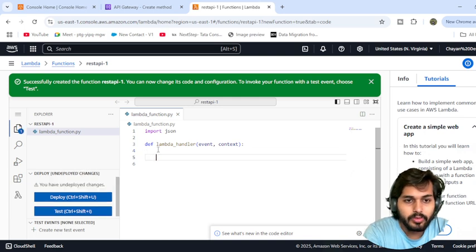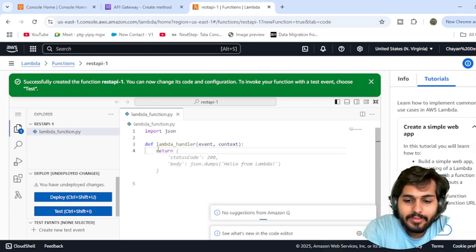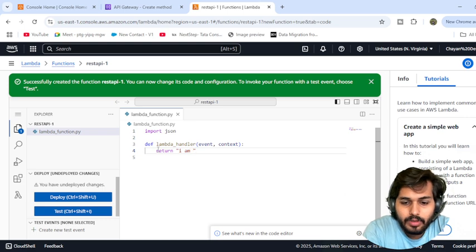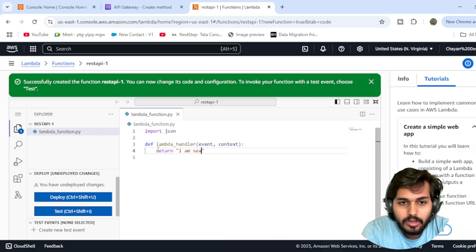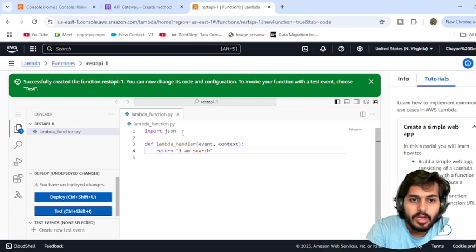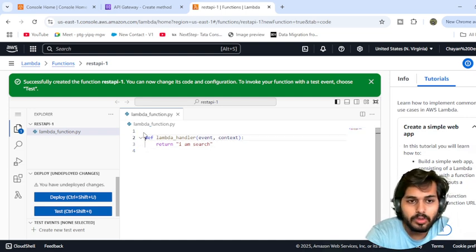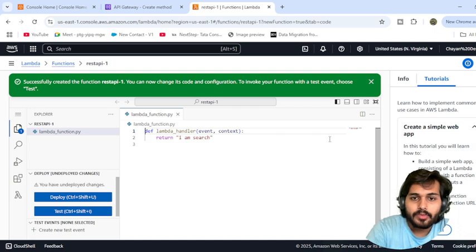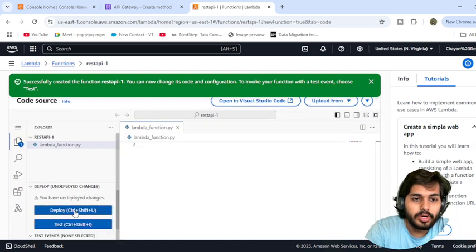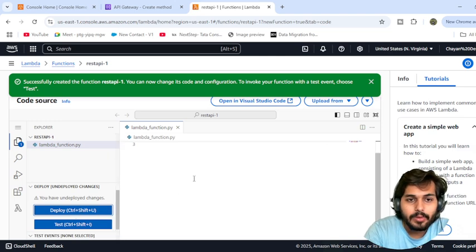I'm just quickly going to write return, 'I am search'. The first function will be for the search, and let's remove this import JSON also. Okay, so this we are going to deploy.